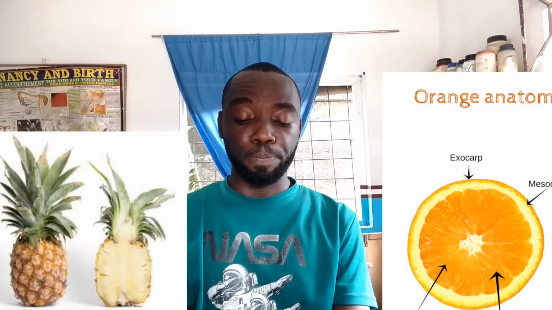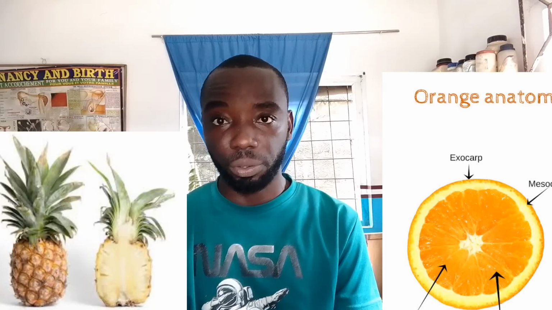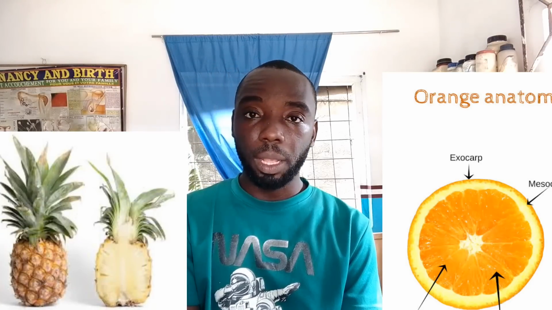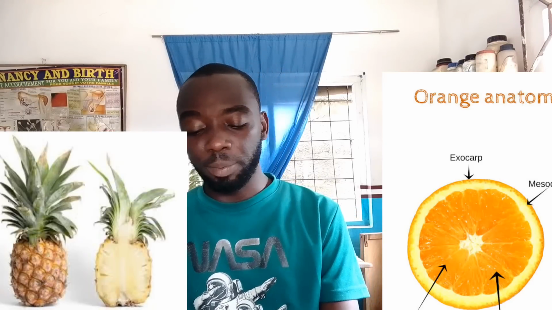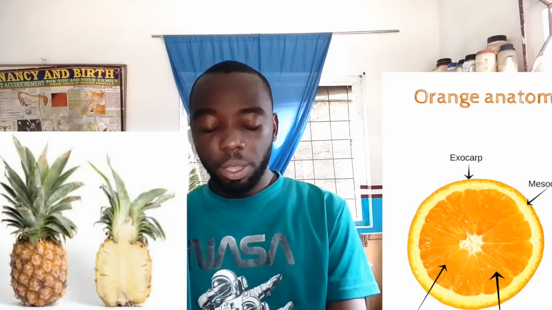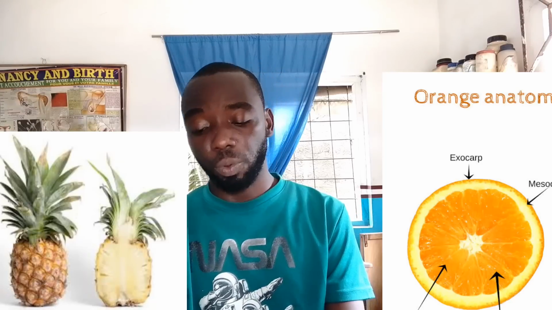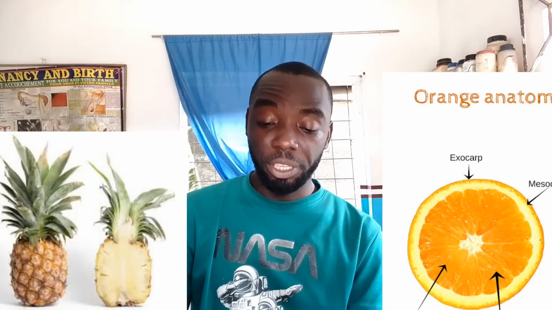Now, the pineapple, which is specimen E, is bigger in size and structure, while this one is smaller in size and structure, which is specimen F. Now, there is presence of crown in specimen E, while there is absence of crown in specimen F. Yes, there is presence of core in specimen E. There is an absence of core in specimen F. So take note, these are the differences between orange and